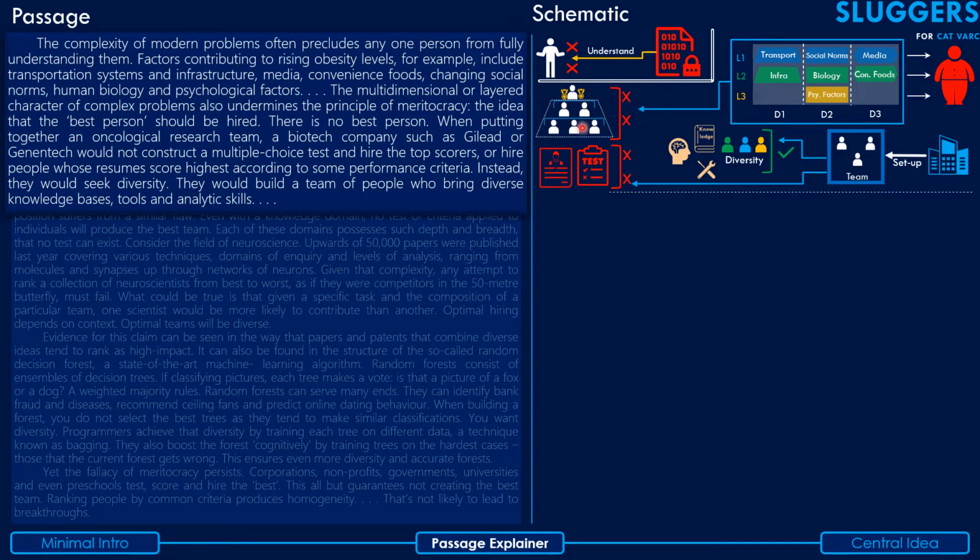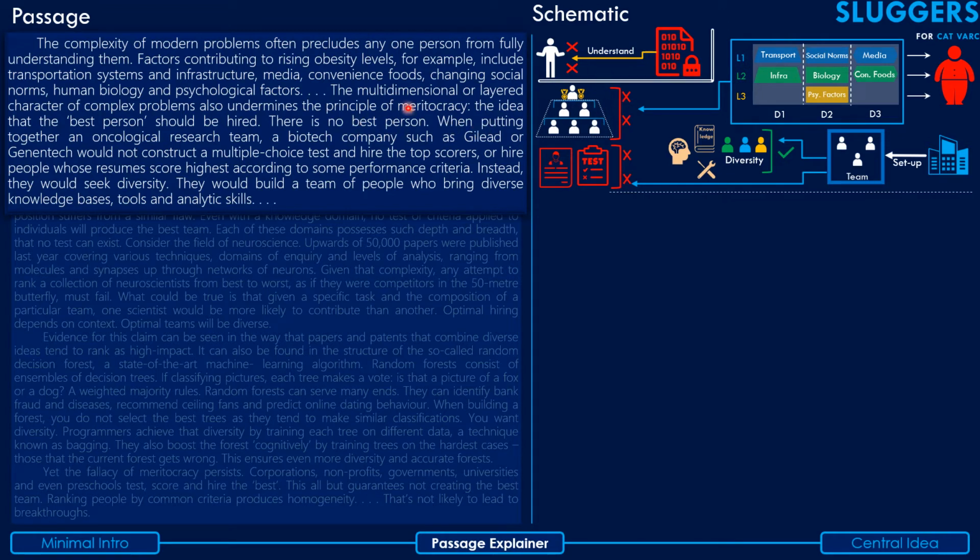Now, meritocracy is basically the idea that you hire people based on their merit, right? For example, if you're planning to hire a neuroscientist, or anyone for any position, you basically conduct a simple test or maybe check their resumes and try to find someone who's the best, in quotes, person for the job.